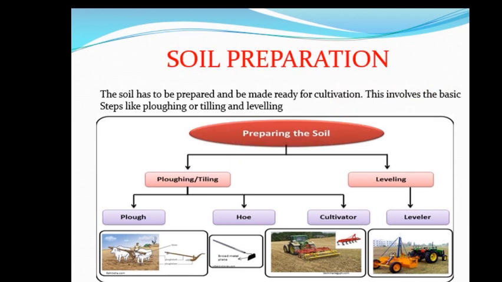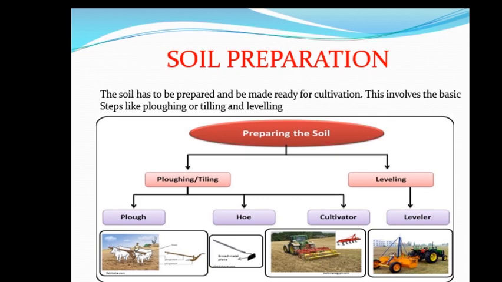Second is leveling. Now what is leveling? The process to make the soil surface level for sowing of seeds. It is done by using a leveler which is made up of wood or iron or a wooden plank. Leveling is basically done to break the chunks of dry soil. Second, it also helps to protect the upper layer from soil erosion. It also prevents waterlogging and it promotes uniform irrigation.